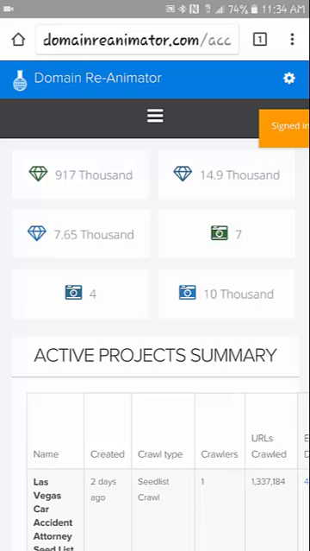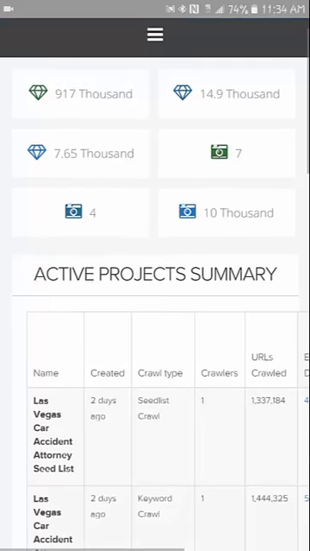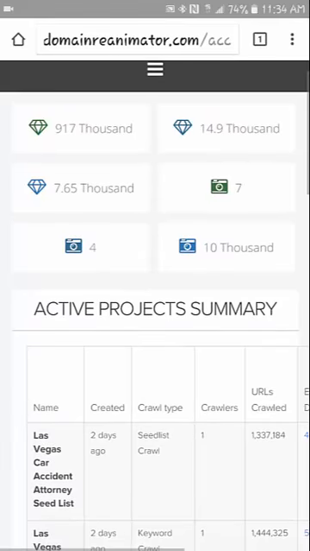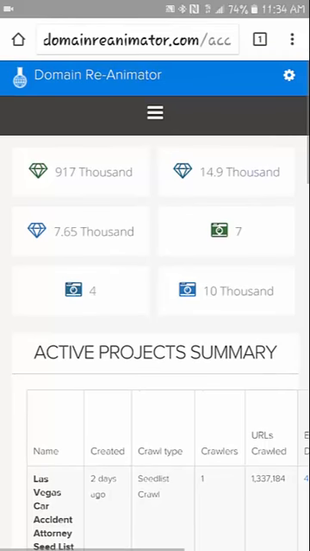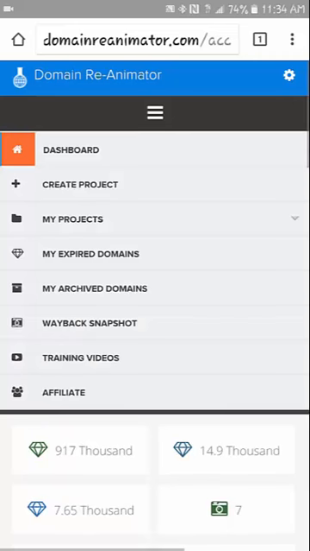Now the nice thing about Domain Reanimator is that the crawlers are just going non-stop because it is cloud hosted, so I didn't have to go and set up any scrapes. I create new scrapes every now and again. It's just something I do periodically throughout the workday, so I just have a constant flow of a ton of domains coming into my Domain Reanimator account.